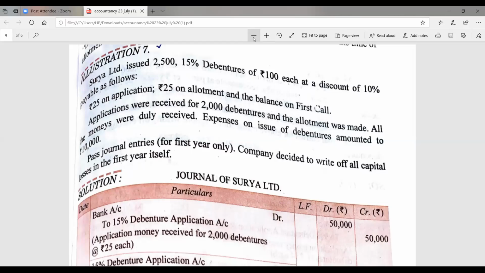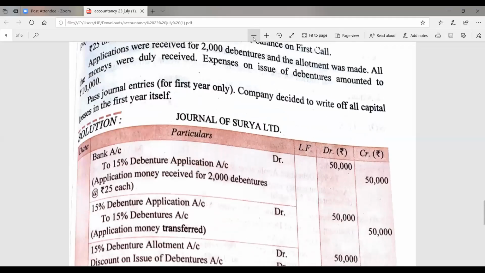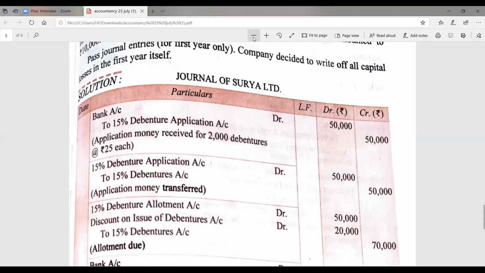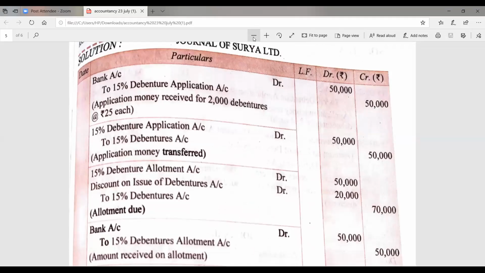So what is to be done in that case? The company received applications for 2,000 debentures. What does it mean? The company issued 2,500 but received applications for 2,000. Please mark a circle on 2,000 debentures and write under subscription. It is a case of under subscription. So you have to pass the entry with 2,000 debentures, not 2,500. The first entry will become bank account debit to debenture application, 50,000. Debenture application to 15% debenture account, again 50,000.